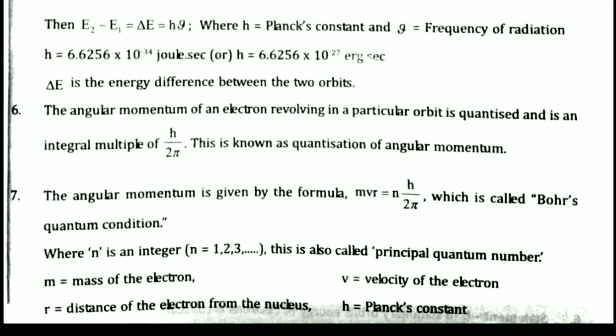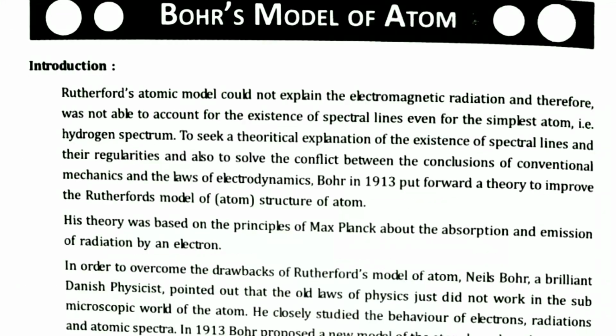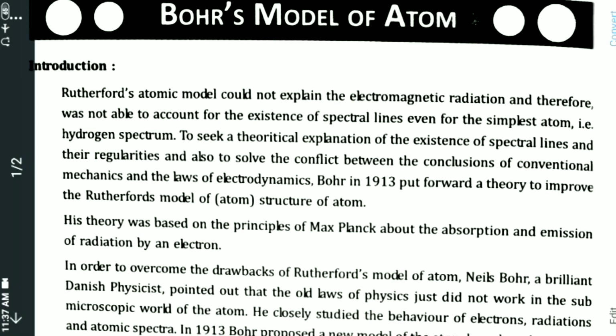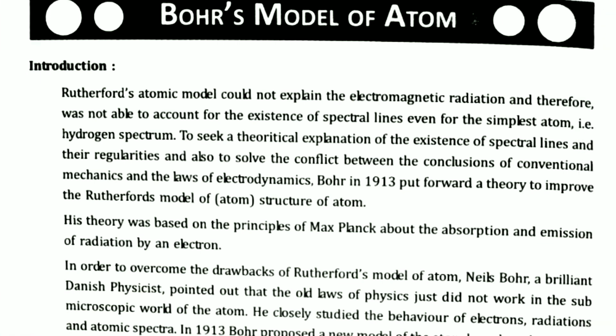So once again, let us discuss briefly all the points. If you observe the previous atomic models, there are so many drawbacks. They do not explain why the atom is stable, how the electrons are revolving around the nucleus, and the spectral lines.